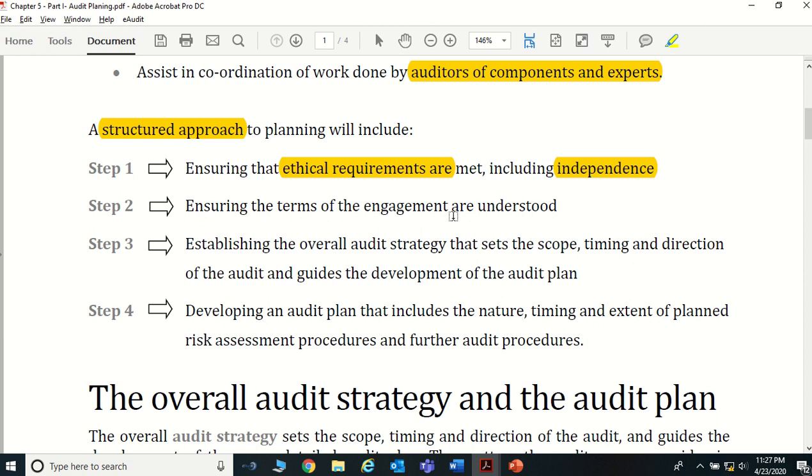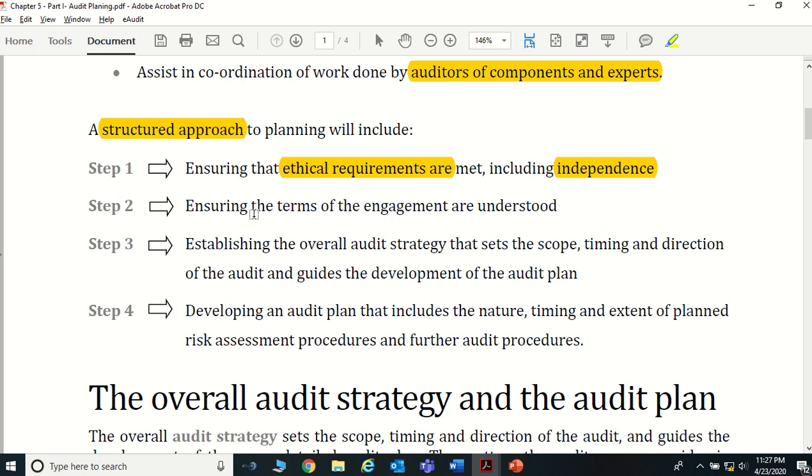Those things we discussed. So first of all, you want to see whether, before we start this audit, we comply with all the ethical requirements implemented by CA Sri Lanka, and whether we have independence to do this particular audit, right?